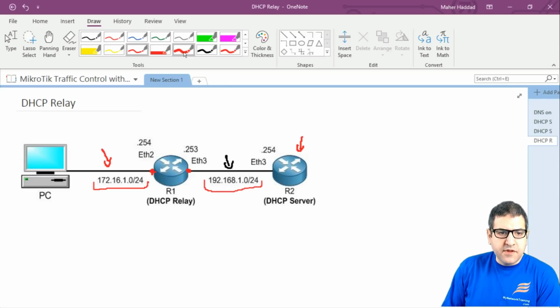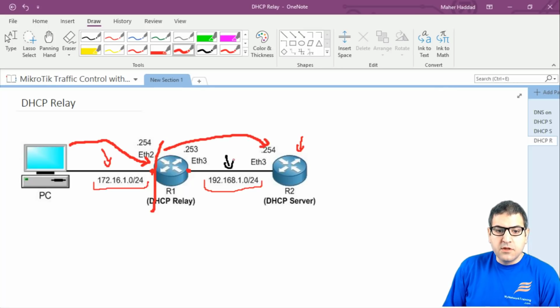That means if the computer wants to get an IP address from the DHCP server, he will send a broadcast to router 1, and that's what we call the DHCP discover. So it is sent by broadcast. And as we know from the network basics, the router stops the broadcast. So the router will say for the broadcast, oh, you are a broadcast, I will stop you. This way, the broadcast cannot continue to go to the DHCP server in order to start the communication to be able to get the IP address from the DHCP server. So this is not possible.